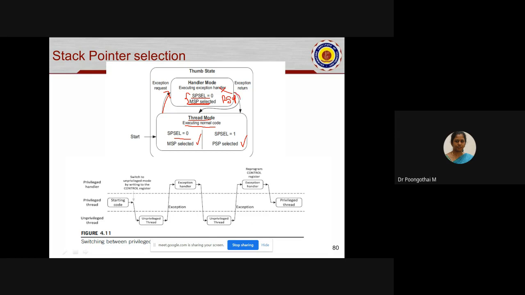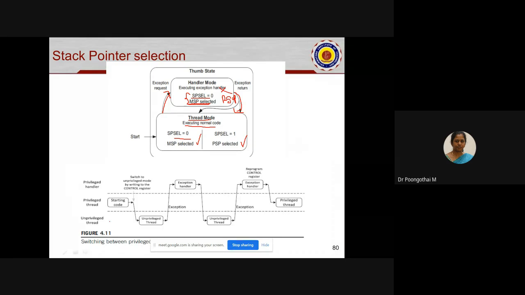Once the handler returns to the main program, we can use this feature by programming the control register to choose MSP or PSP. Under handler mode, we cannot configure the control register for selecting the stack pointer. The default selection is MSP.